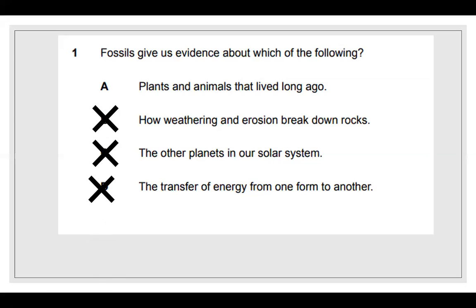The other planets in our solar system have nothing to do with fossils. And the last one, the transfer of energy from one form to another. There's no energy if the animal or the plant isn't alive, right? So there's no energy transfer. Remember, we learned about food webs, and how producers give energy to consumers, and consumers give energy to secondary or primary consumers, and then that energy goes to decomposers. So it has nothing to do with the transfer of energy from one form to another. So our answer choice has to be A, plants and animals that lived long ago.